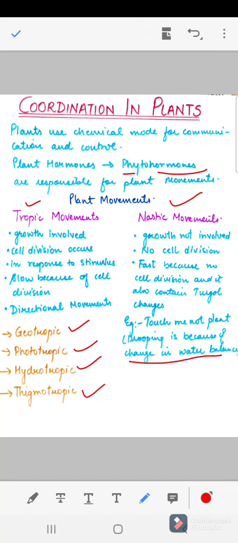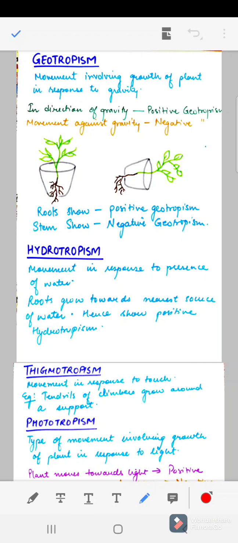In the directional movements, that is in the tropic movements, we have geotropism or geotropic movements, phototropic, hydrotropic and thigmotropic. So let us study these in detail. First of all, we have geotropism or the geotropic movement.